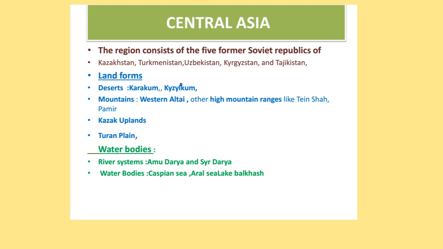When you are reading a map, you should read in an organized manner. So here I am dividing the map into two important divisions, that is, what are the landforms in the map, and also what are the water bodies within that area. In Central Asia, there are four important landforms: deserts, mountains, Kazakh uplands, and Turan plains. Deserts are Karakum and Kyzylkum. Mountains are Western Altai and other high mountain ranges like Tien Shan and Pamir. And for the water bodies, there are two important river systems, Amu Darya and Syr Darya, and also water bodies like the Caspian Sea, Aral Sea, and Lake Balkhash.